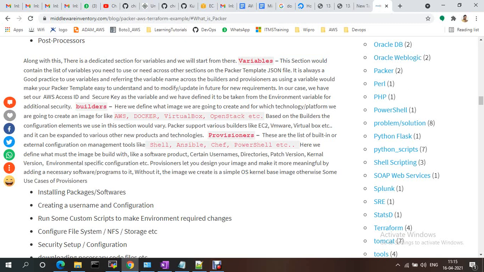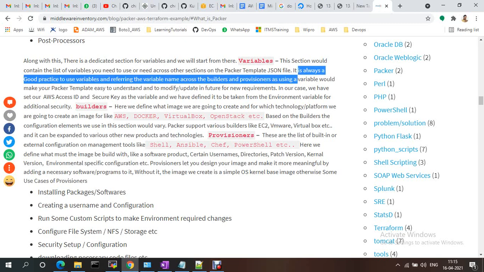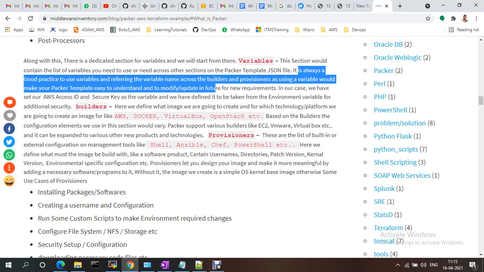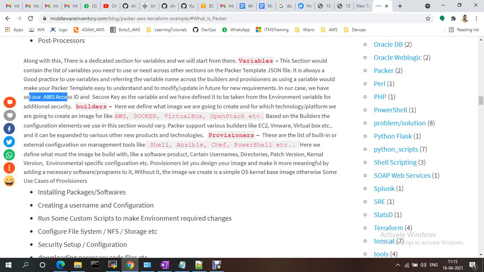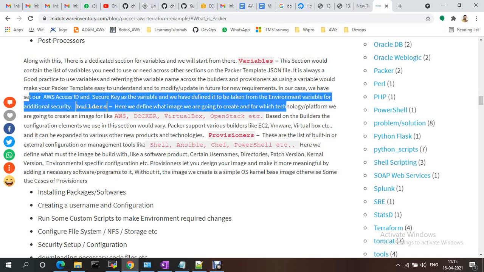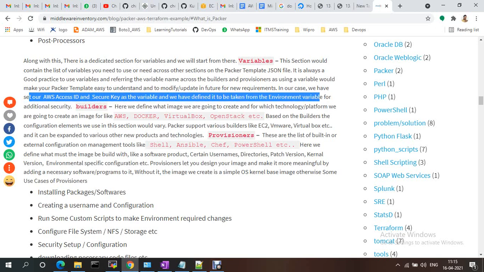Instead of giving hardcoded values, you can directly provide variables. It's always good practice to use variables and refer to the variable names across the builders and provisioners. Using variables makes your Packer template easy to understand and modify for future new requirements. For the access key ID and secret key variables, we have to define them as environment variables, for additional security.